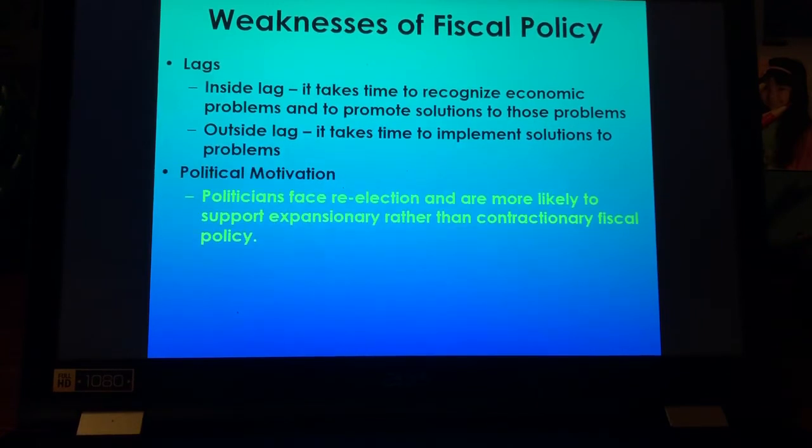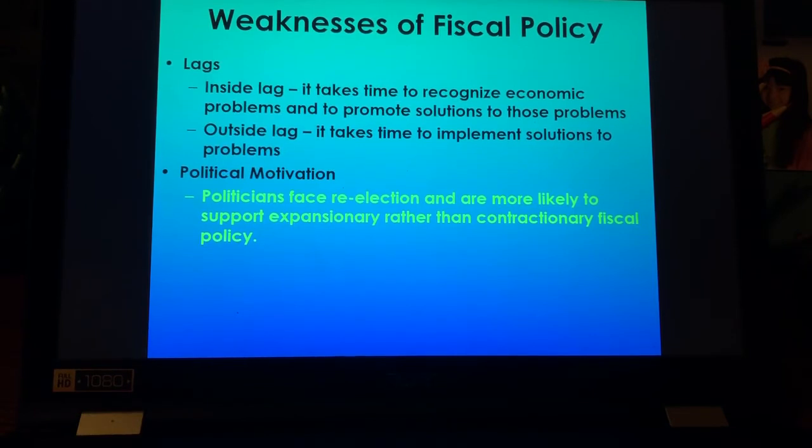Political motivation. Often politicians face re-election issues. We know in the Senate every 6 years, in the House every 2 years, and they knew that if they do expansionary, many people will vote for them because they're decreasing their taxes and increasing government spending. However, in contractionary fiscal policy, where we're reducing government spending and increasing government taxation, that is not popular.